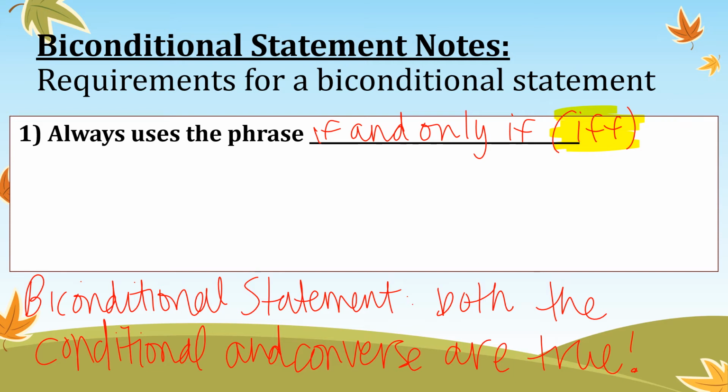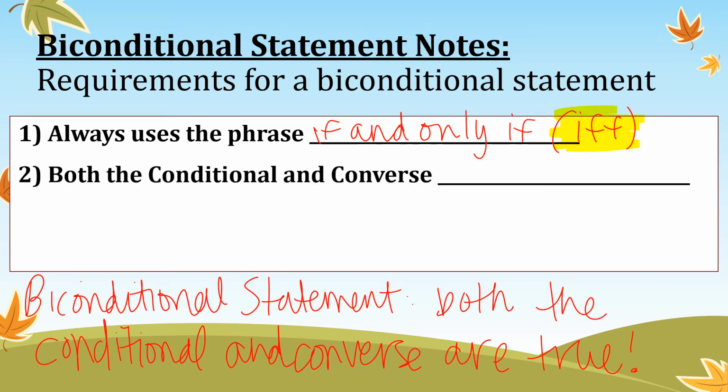The next requirement is both the conditional and the converse must be true. And that is the most important one. If they are not both true, so if you write your converse and the converse is not true, it cannot be a biconditional. You cannot create a biconditional.